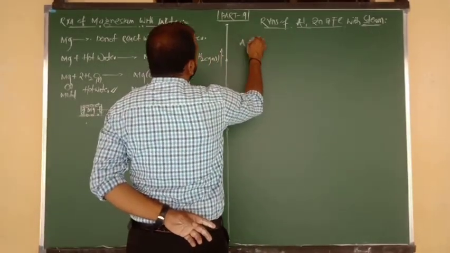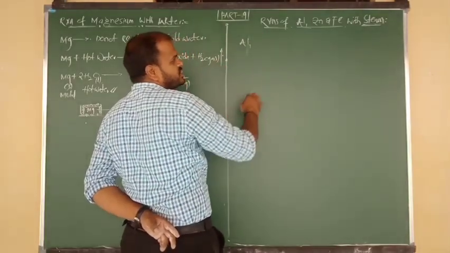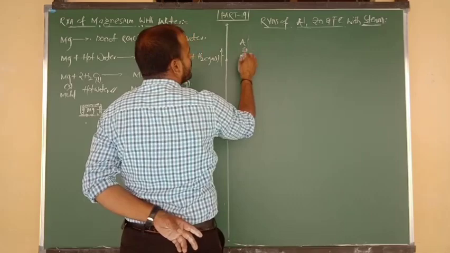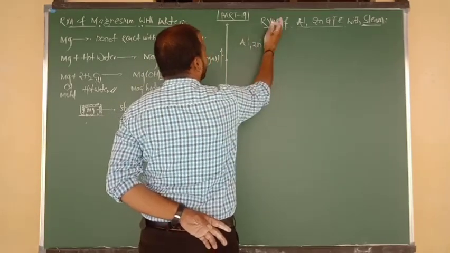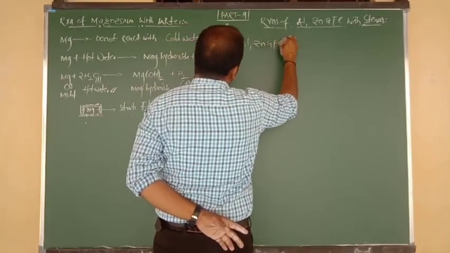So these are metals with little bit lower reactivity as compared to sodium, potassium, calcium and magnesium. Which are they? Aluminium, zinc and iron.